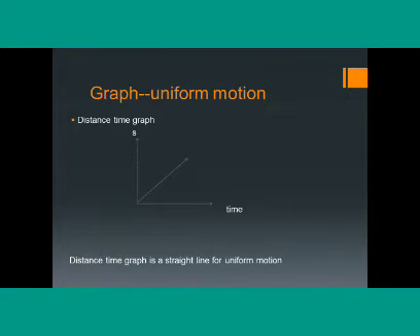Then the graph of a uniform motion. Here there is a distance time graph. The distance time graph is a straight line for uniform motion. Straight line with slope.